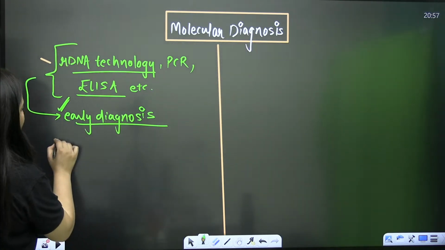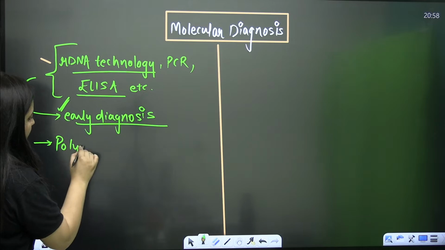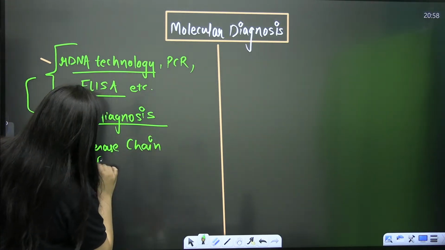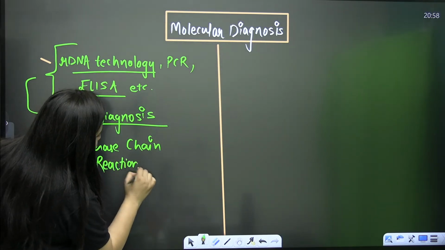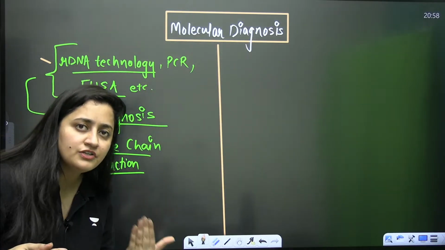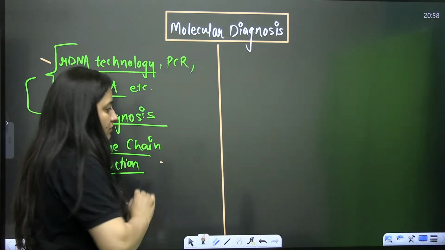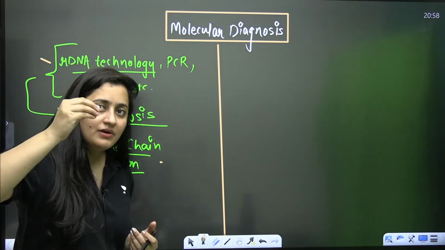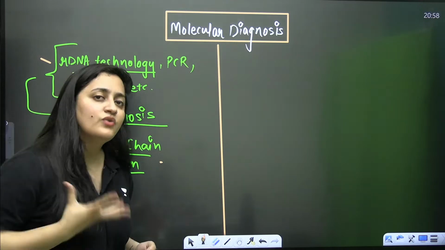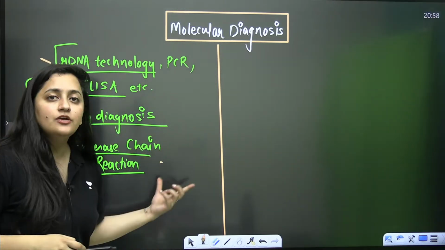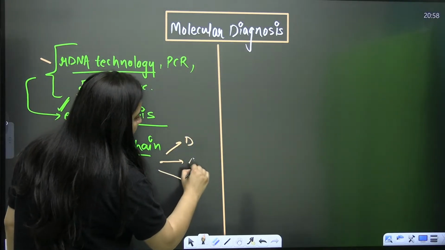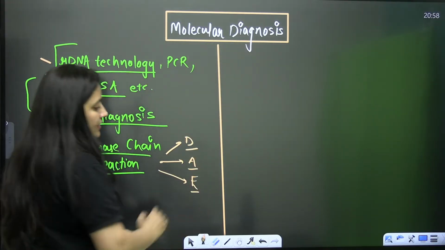So when you are talking about the PCR, you know the meaning of PCR, right? That is your polymerase chain reaction. And this technique is used for the amplification of the gene. If you have the DNA available in very less amount and you want to read that DNA, to study that DNA, obviously you can make multiple copies of that DNA by using the technique PCR.